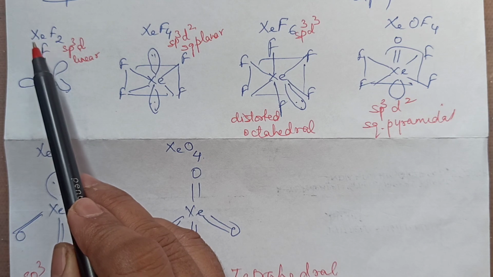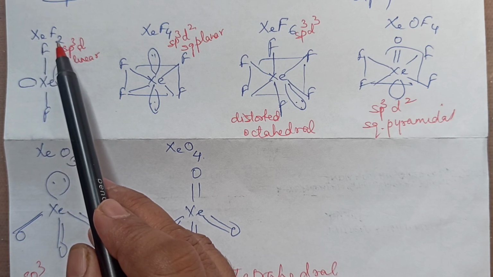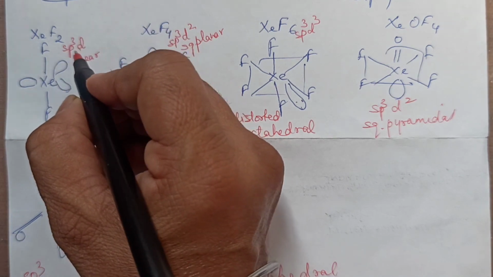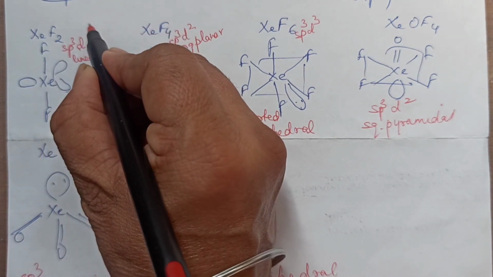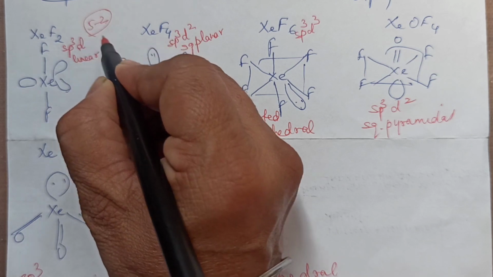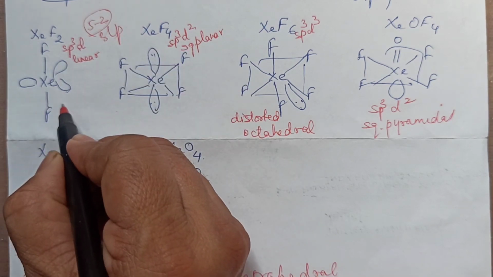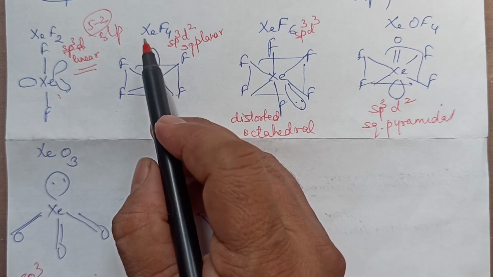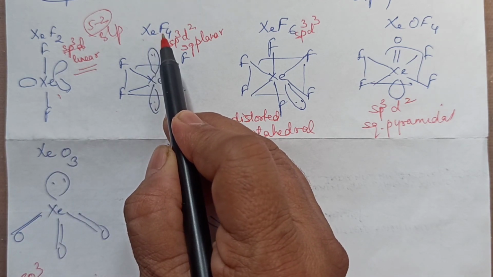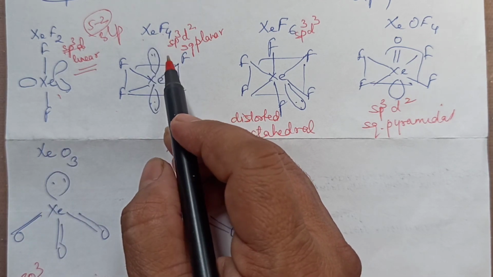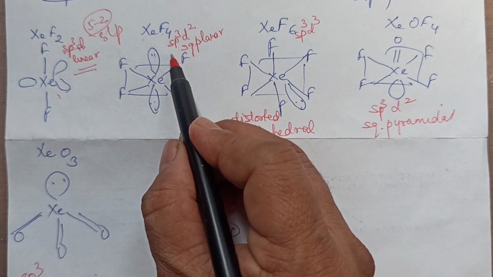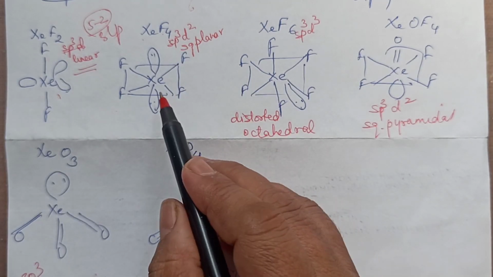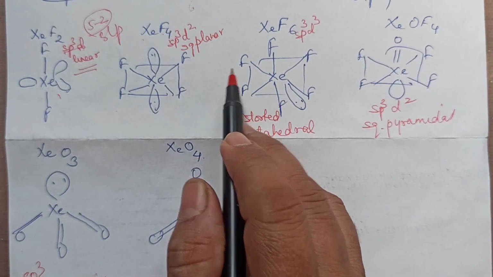8 valence electrons, 8 plus 2 by 2, 5, and 2 surrounding, 5 minus 2 surrounding means 3 lone pairs, so 3 lone pairs have drawn, so sp3d, linear geometry. 8 plus 4, 12, 12 by 2, that is 6 means sp3d2, and 6 minus 4 surrounding means 2 lone pairs have drawn, square planar.